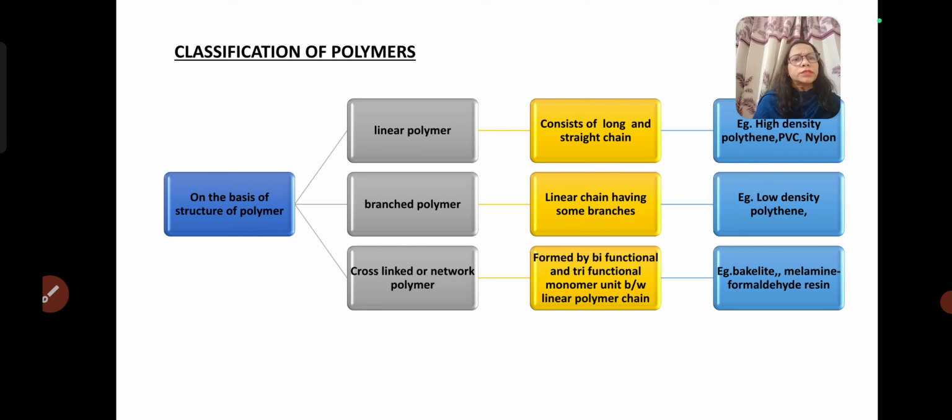Next category is cross-linked or network polymer. Whenever monomer molecules have 2 or more than 2 functional groups, then they combine to each other. First of all, they form a linear polymer chain, and these linear polymer chains combine to each other by using the second and third functional group into a network. So they are called cross-linked or network polymers. For example, bakelite, melamine formaldehyde resin.